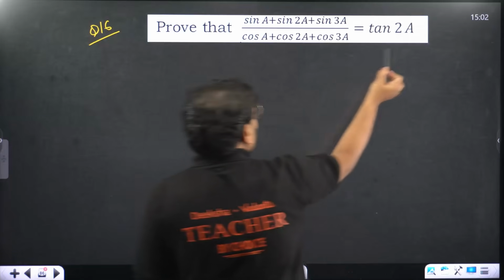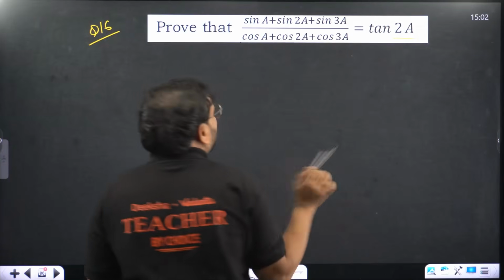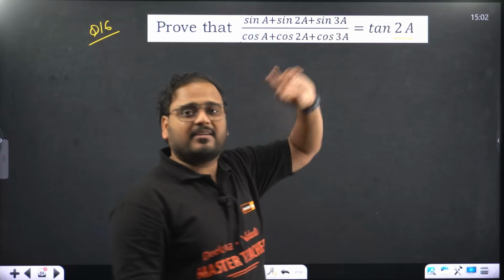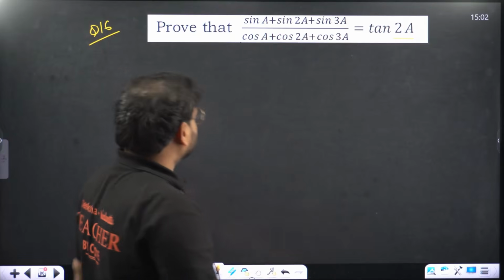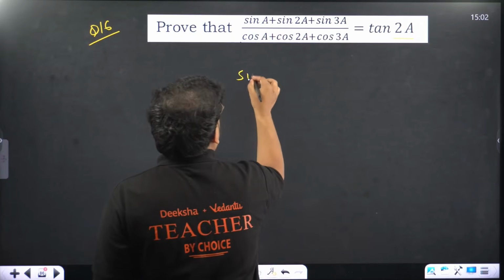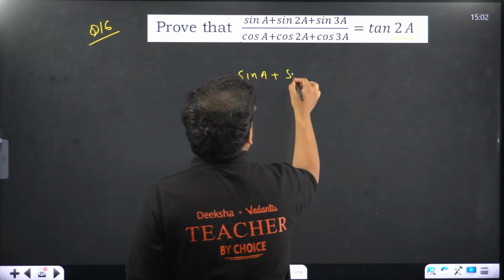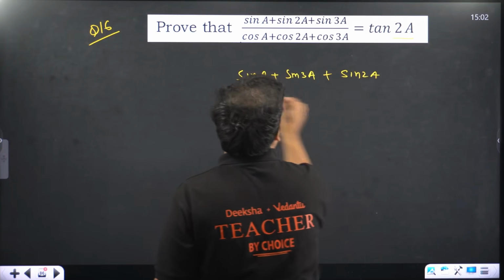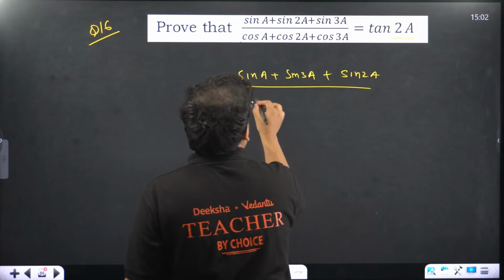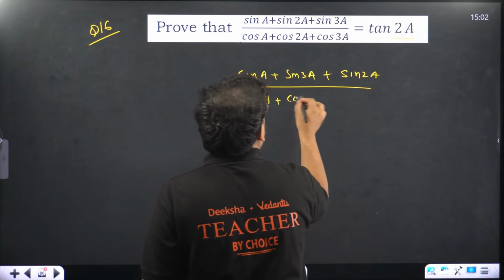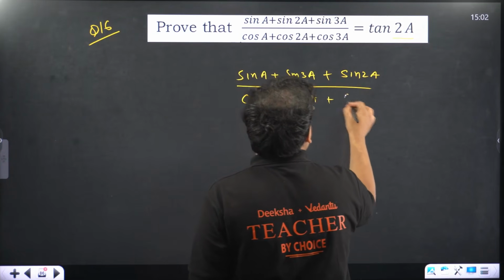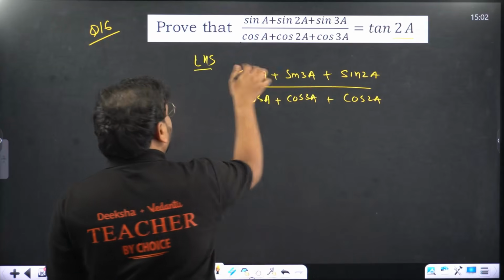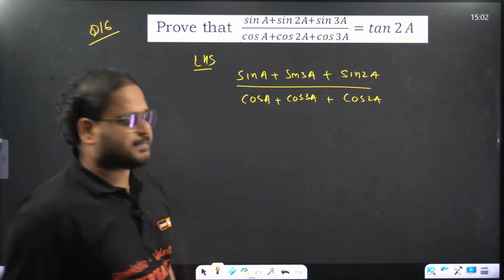So I want 2A, sir. I have already 2A, so let's not disturb that. Also, sine of A plus sine of 3A, if you add the angles, it will become 4A. We'll keep it like this. We'll club over here sine A plus sine 3A together and this sine 2A together, divided by cos A plus cos 3A plus cos 2A. That's my LHS. I have just rewritten it, basically rearranged it, nothing else.